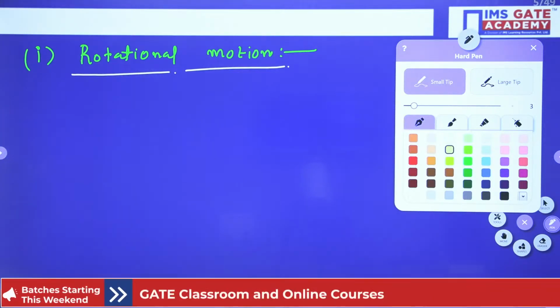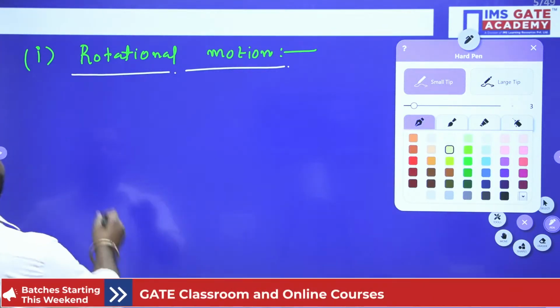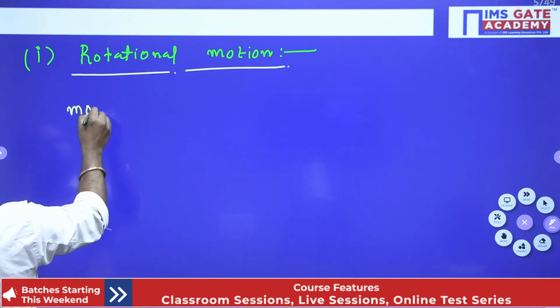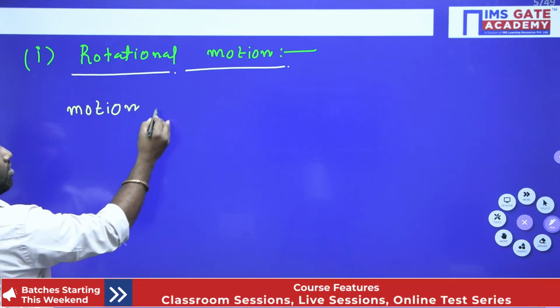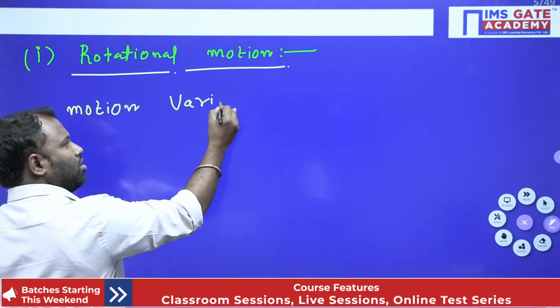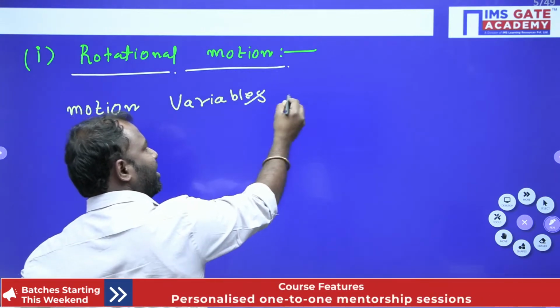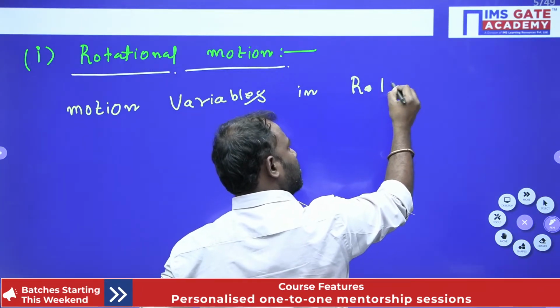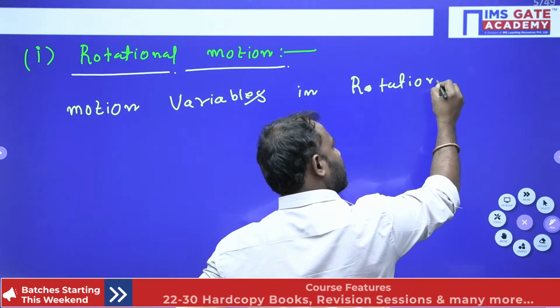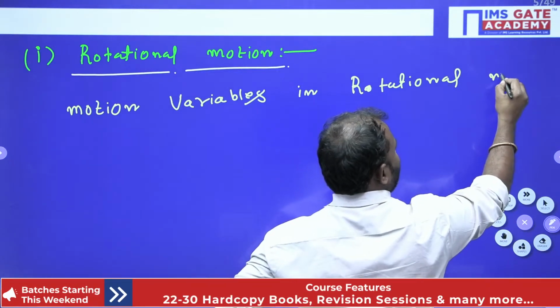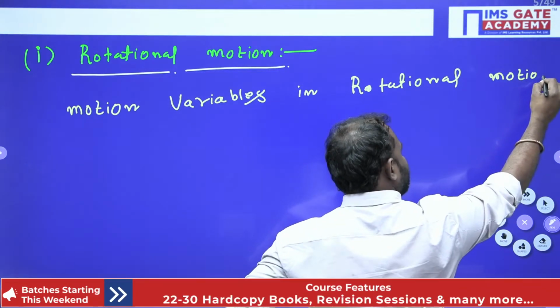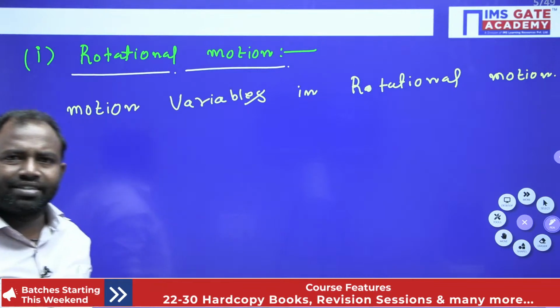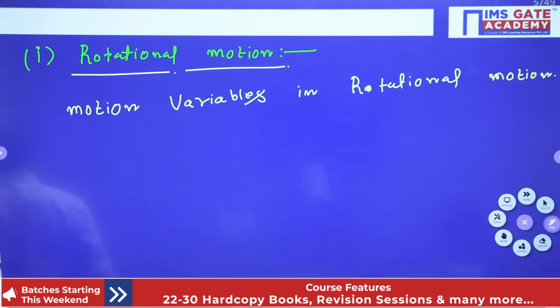Motion variables in rotational motion. What are the motion variables?